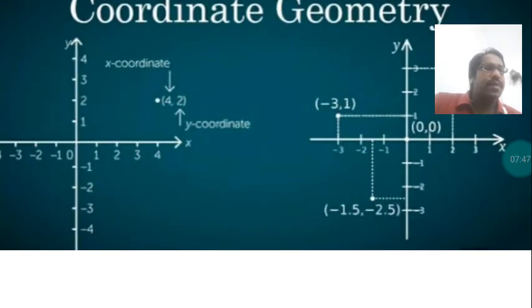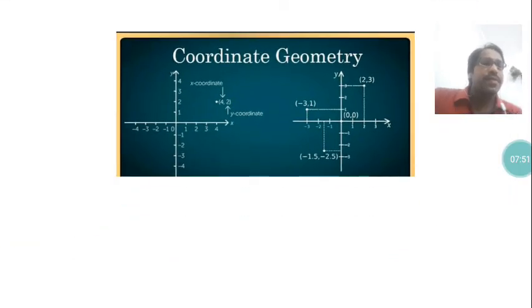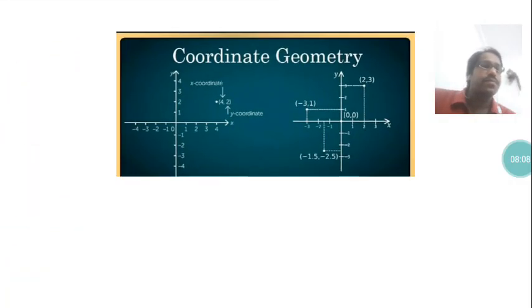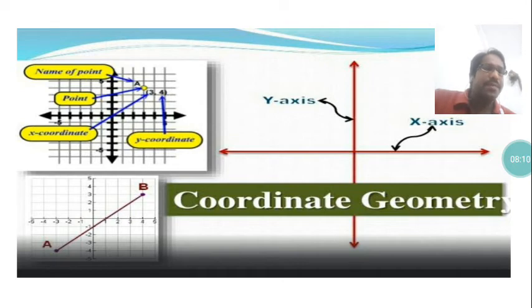So first of all, 4 and 2 is a point. It will be represented by A, B, C, D or something. In the bracket, the first number is your x coordinate and the second number is your y coordinate. Make it very clear.